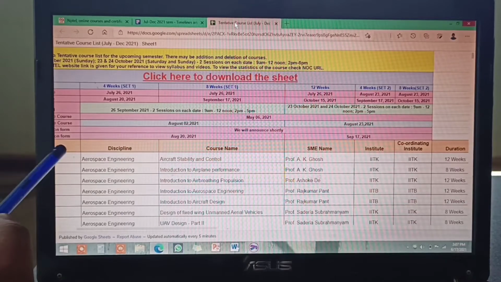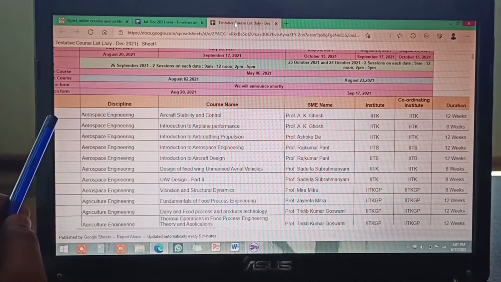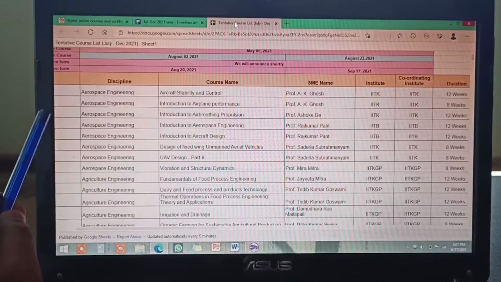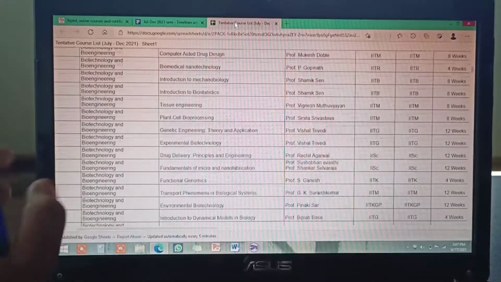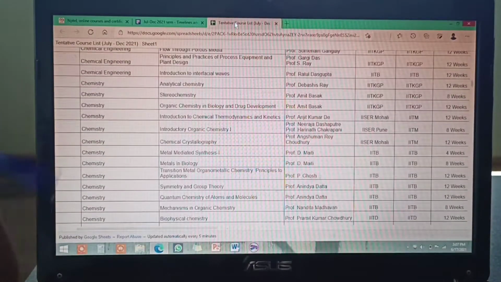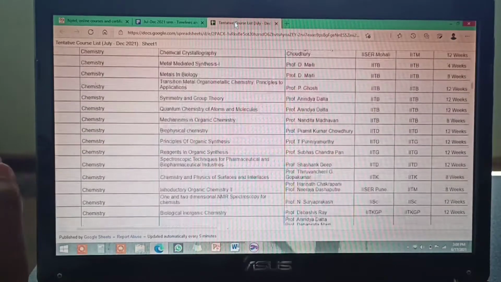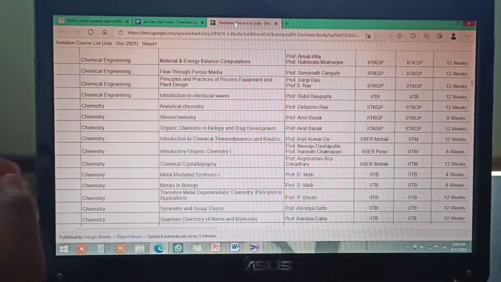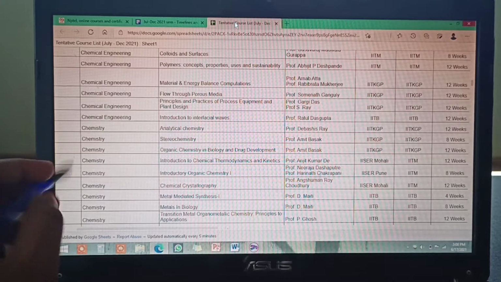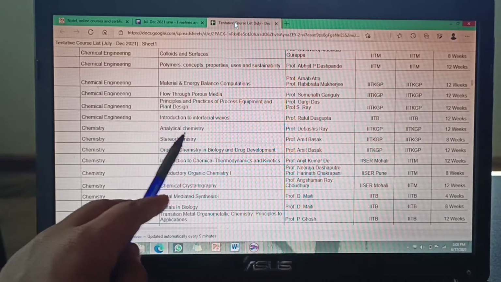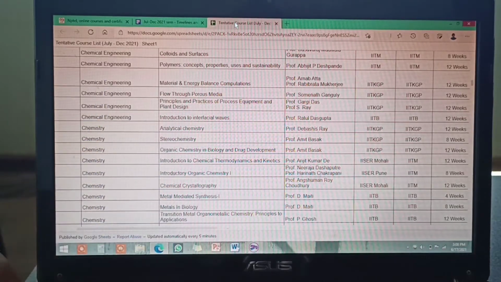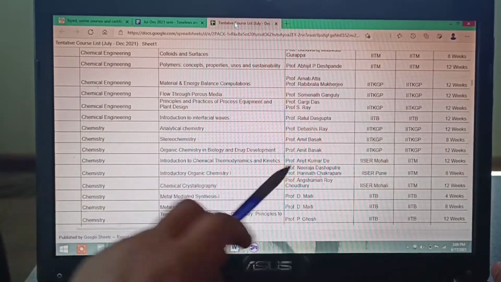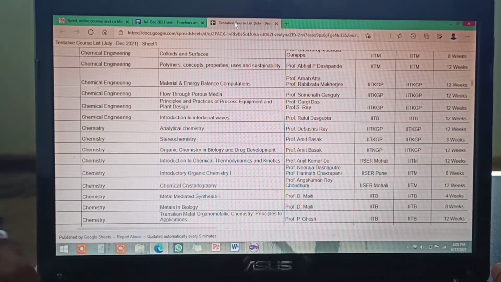So here we can see our discipline now. For example, what we can take: agriculture, biotechnology. I'm pursuing geology, so I require chemistry, physics or maths, any two of them for giving JAM. So I will take chemistry, and I will take analytical chemistry, and this is offered by IIT Kharagpur by Professor Debashish Ray.